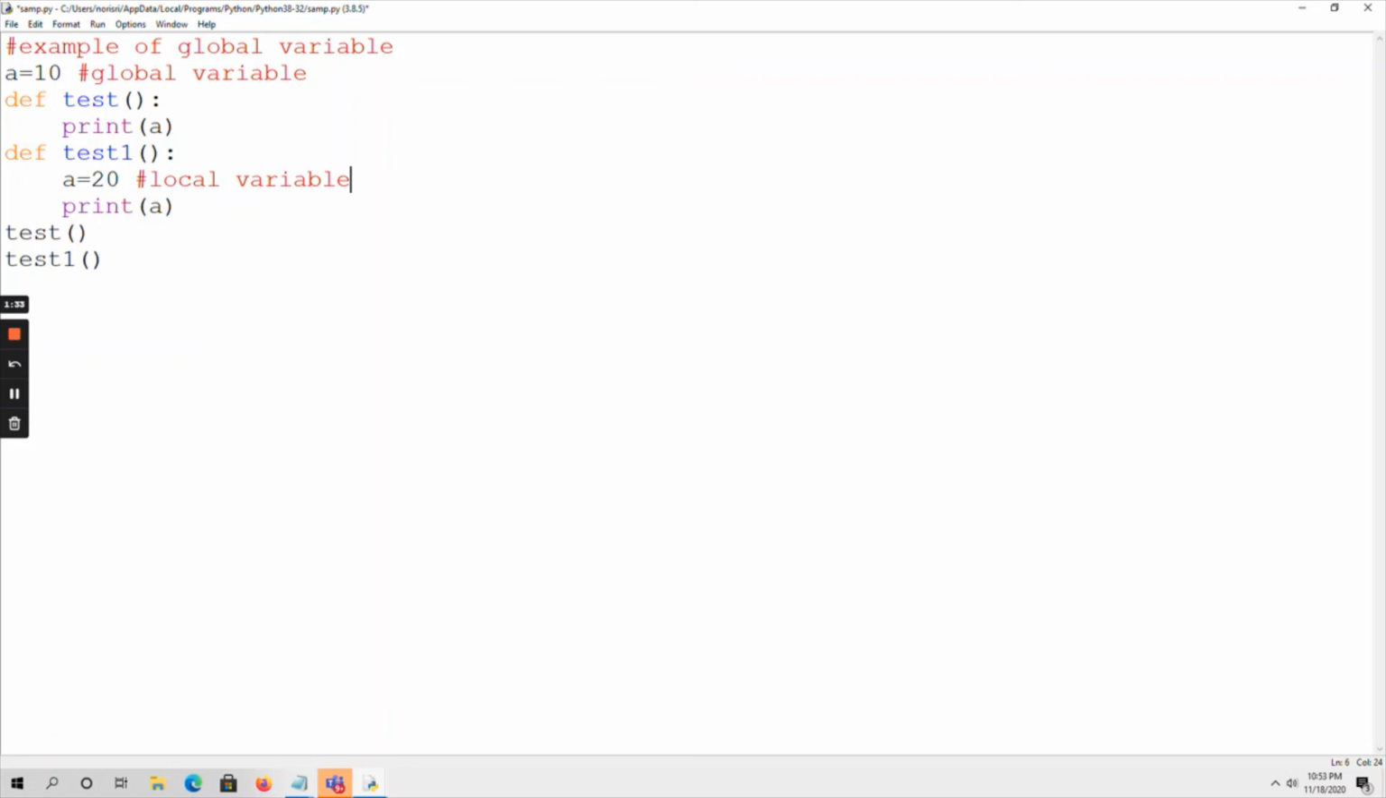So that's about global and local variables. The local variable scope will be only that function. But the global variable scope will be throughout the program. In all the functions, you can use that variable. Suppose you have both a local and a global variable, the first priority will be given to the local variable in that function. Only in the absence of a local variable does the global variable come into the picture. So that's about local and global variables. Thank you.